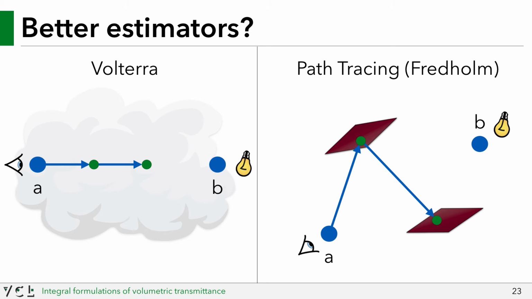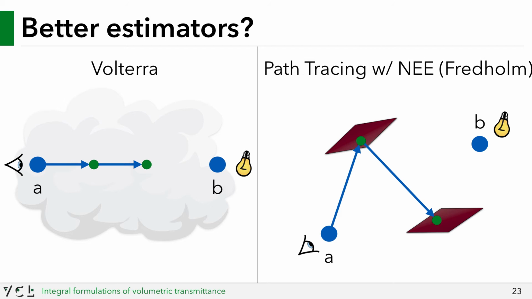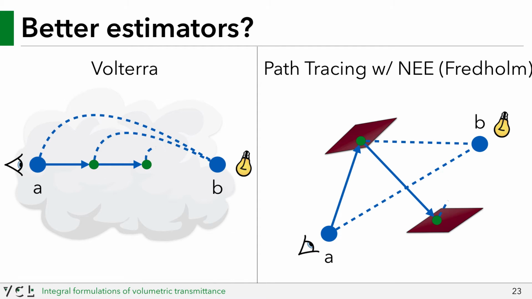Given the Fredholm representation of the rendering equation, we know that there are better performing integrators than just purely unidirectional path tracing, one of which is unidirectional path tracing with next event estimation. Turns out, within the context of transmittance estimation, next event estimation is also a design decision within our Volterra formulation, which is how the next flight estimator from the previous work is derived from the Volterra.